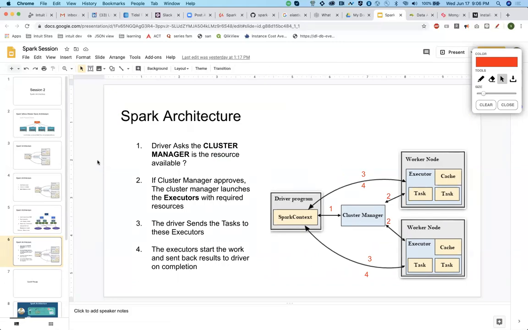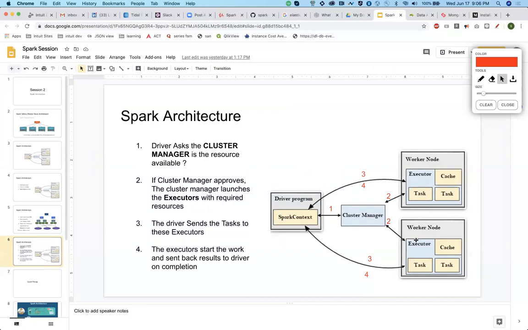So let's say, for example, your data set is of size 100 GB, but your whole machine is of size just maybe 10 GB. Then the cluster manager will say that no, it cannot be done. So a cluster manager is nothing but a simple process which keeps track of what memory and cores are free on each node. I have questions. So a cluster manager tool would be like Zookeeper, right?